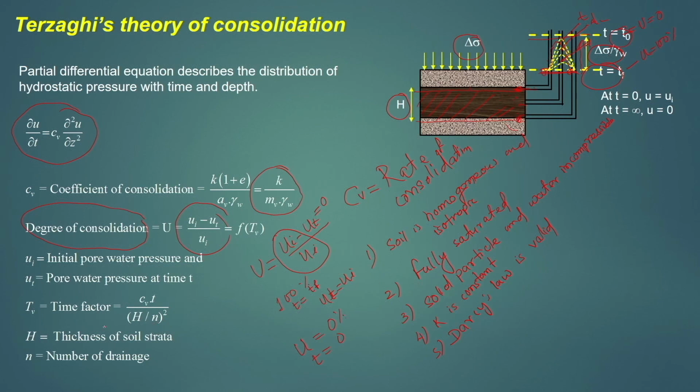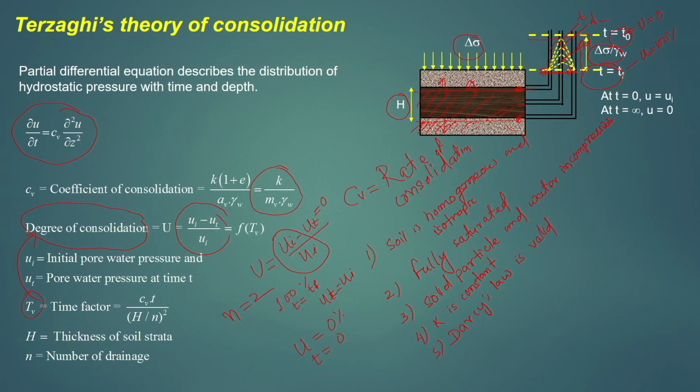Now, there is another factor called Tv, which is related to the degree of consolidation. Tv equals Cv t by (h by n) square, where h is the thickness of the soil and n is the number of drainage paths available for the soil. For example, in this case the water can escape through both ends, because drainage is permitted at both ends, hence the n value will be equal to 2.